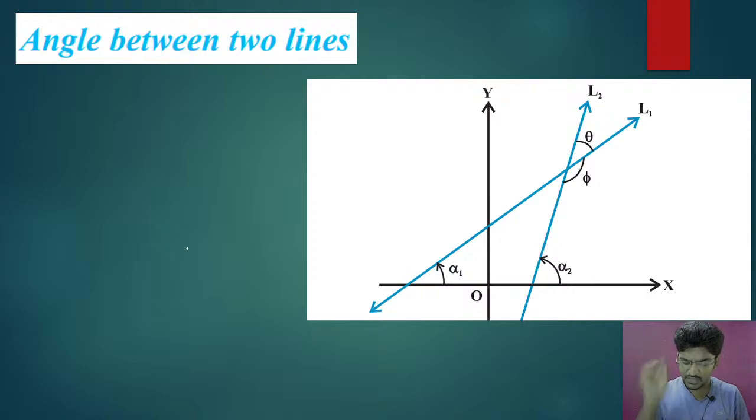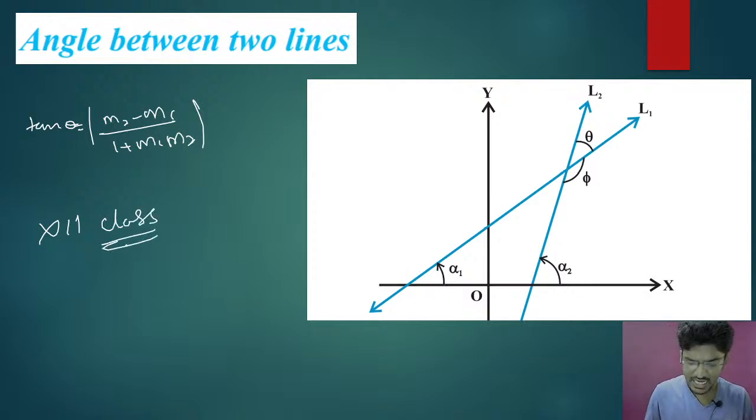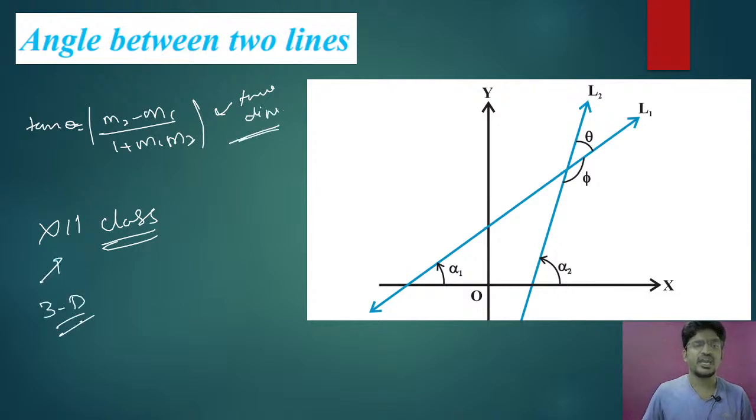So now angle between two lines. See this, the same concept you are going to learn in 3 dimension in the 12th standard. Here your formula will be tan theta equal to mod of m2 minus m1 divided by 1 plus m1 into m2. But wait for the 12th class syllabus. As soon as I start in the 12th standard, I am going to teach it. So first you know what is the angle between two lines. This is in 2 dimension. Here we are going to learn it in 3 dimension. So your 2-dimensional geometry converts to 3-dimensional geometry in the 12th class. So there I am going to learn with all these things.